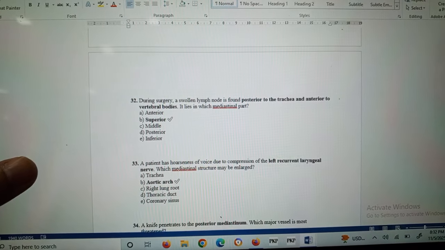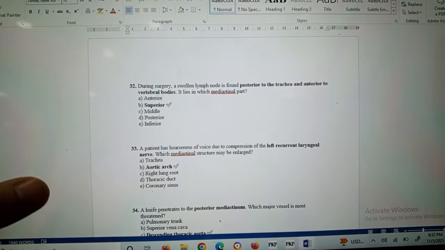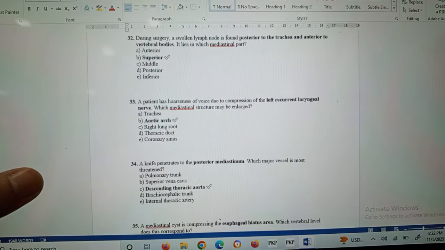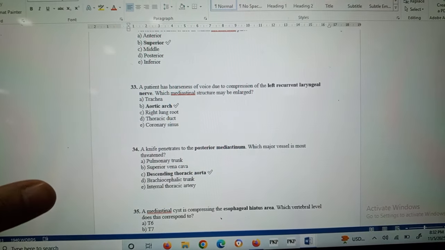During surgery, a swollen lymph node is found posterior to the trachea and anterior to the vertebral bodies. It lies in which mediastinal part? It lies in the superior mediastinum.